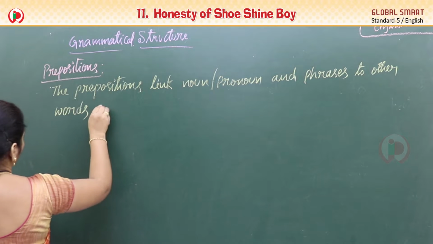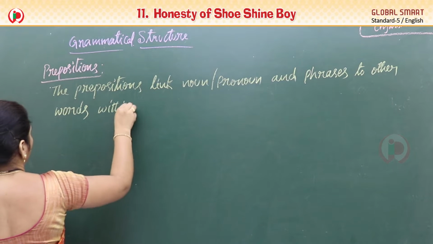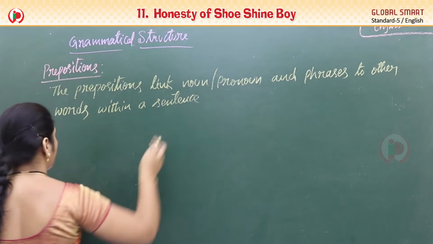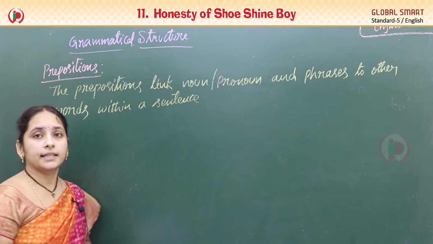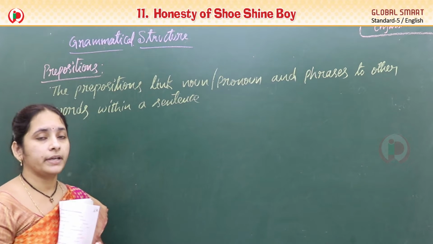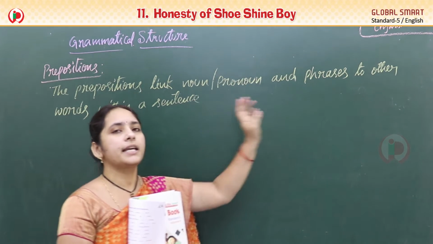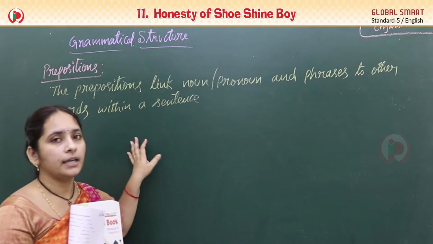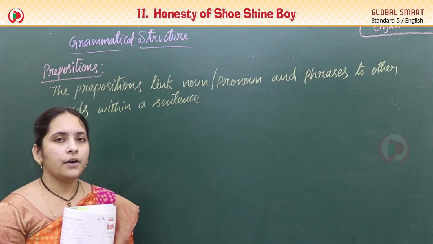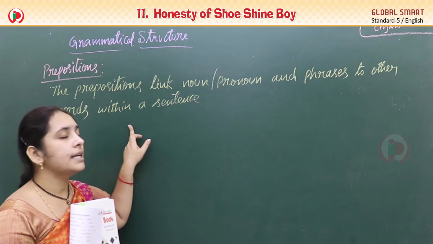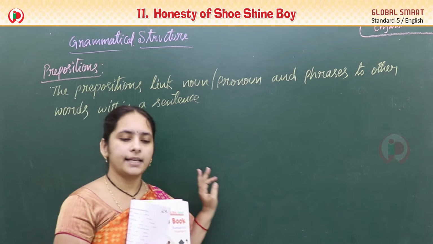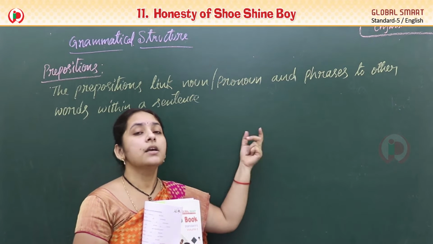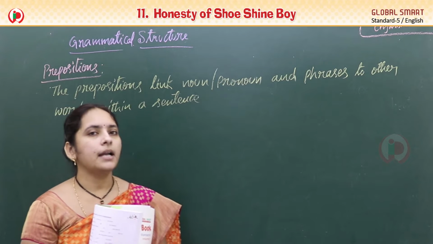Other words within a sentence. So in the given sentence, a preposition gives the link between a noun and a phrase, or a pronoun and a phrase of another part in the sentence.